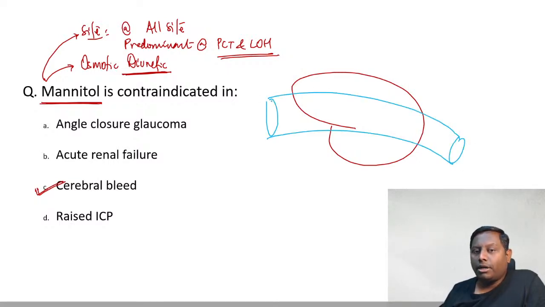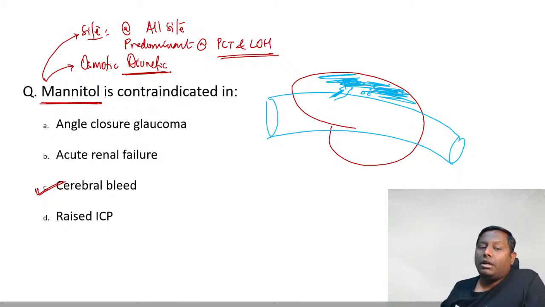For example, if there is a rupture of a blood vessel and the bleed is there inside the brain parenchyma, and the drug is also going there, they are always pulling the fluid, the blood towards themselves, and they can always worsen the bleed. The blood present inside the brain parenchyma will increase due to the osmotic diuretic if there is an active cerebral bleed.